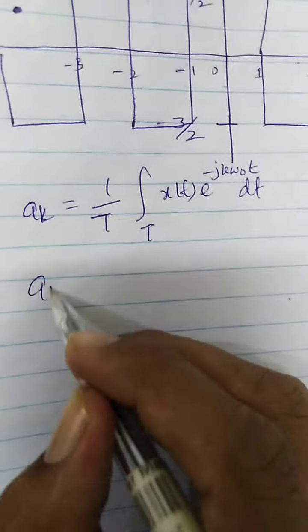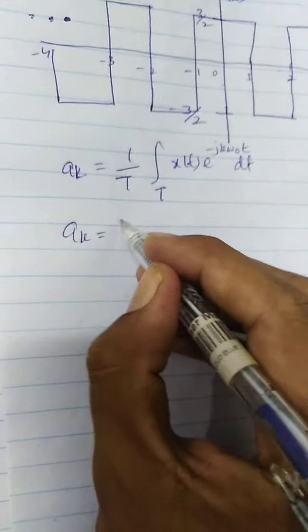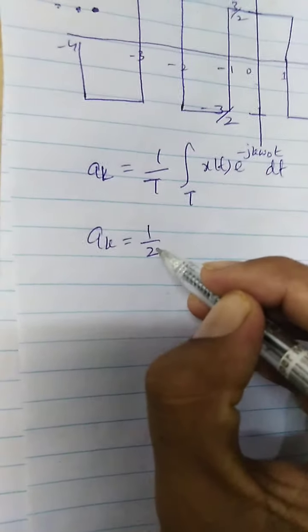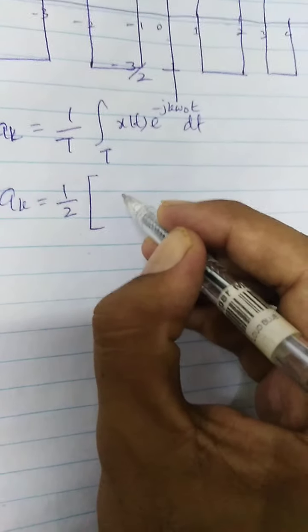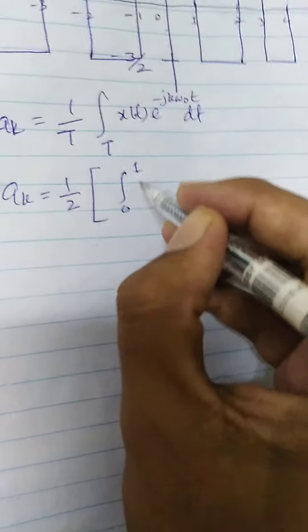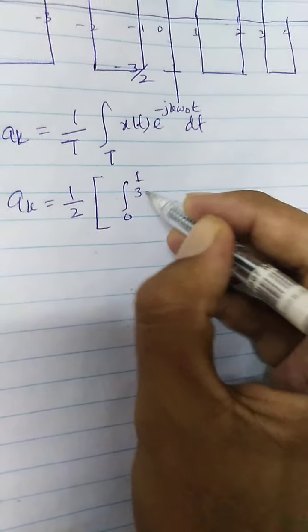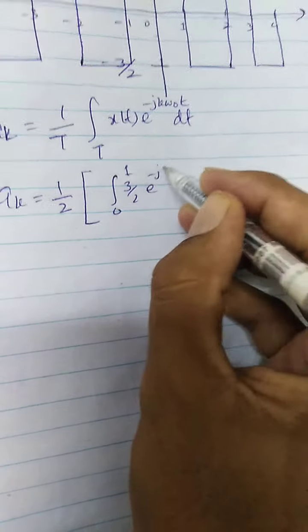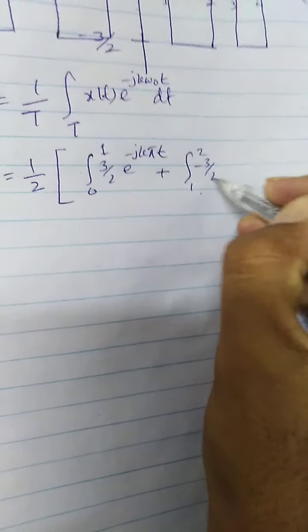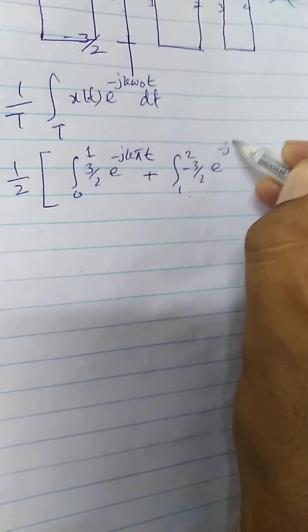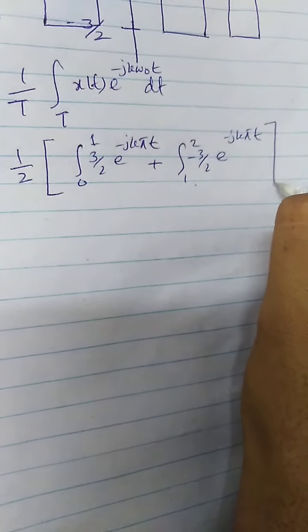So we know that T is 2 here and the time period of the signal is from 0 to 2, so we can write here time period 2, and we know that this signal from 0 to 1 is 3 by 2 e to the power minus j k omega naught, which is pi here, and from 1 to 2 this signal is minus 3 by 2 e to the power minus j k pi t.